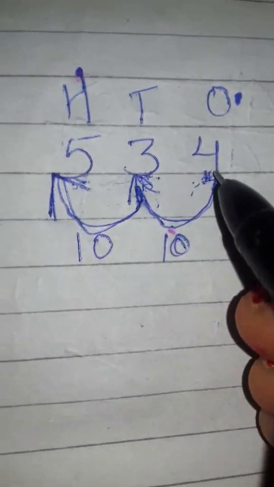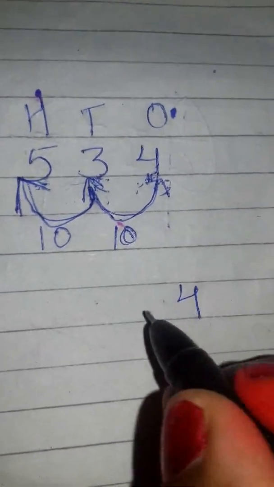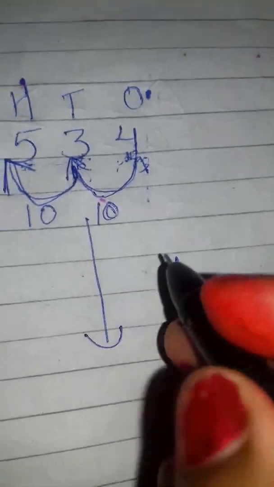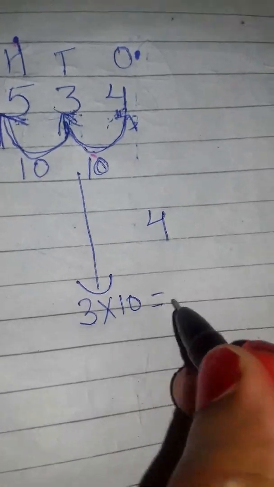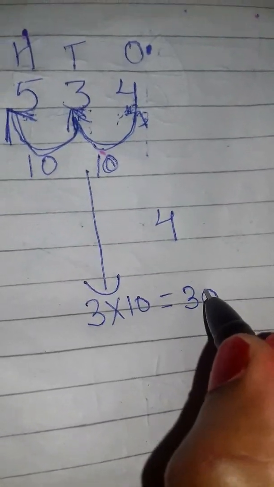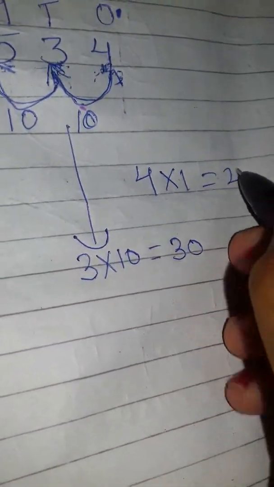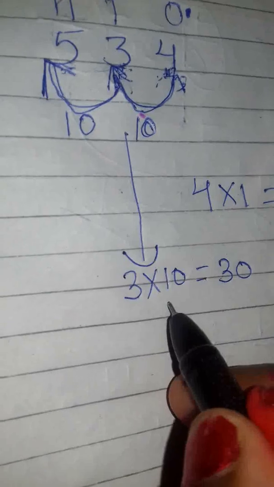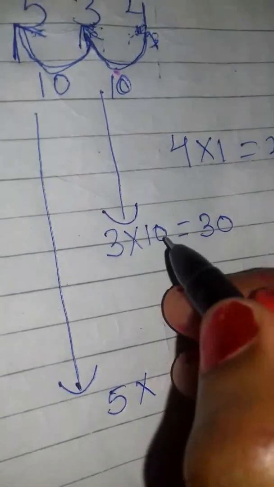For example, here 4 is at ones, so it will be 4. 3 is at tens, so 10 times means 3 into 10, it becomes 30. Now 5 is at the hundreds place, because it is 50 tens.